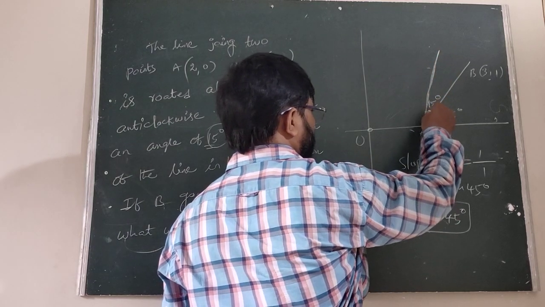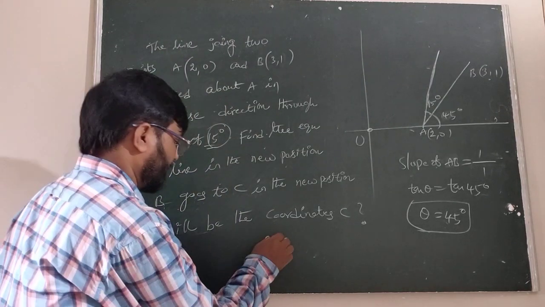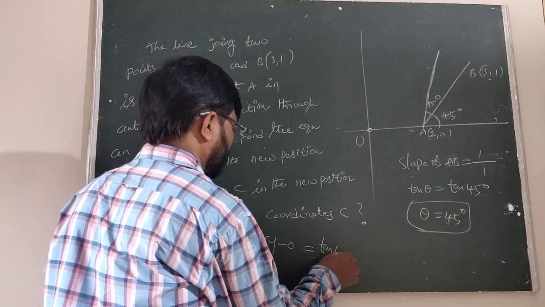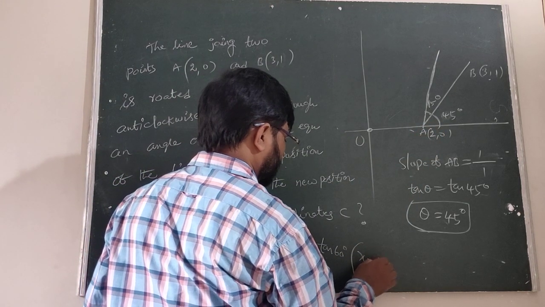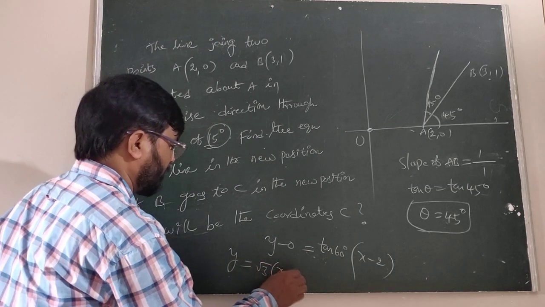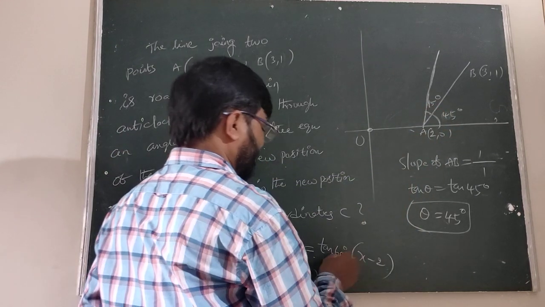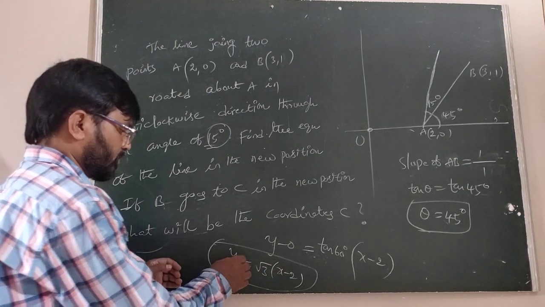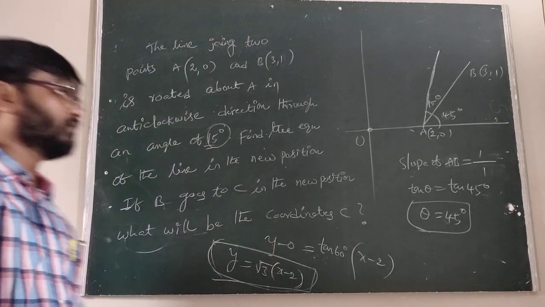Therefore here this is 60 degrees, we have to know that. Therefore the equation of the line is y minus y1 equal to m into x minus x1, that is x minus 2. Y equals tan 60, which is root 3, into x minus 2. Is it clear? So y equal to root 3 into x minus 2. This is the equation of the line.